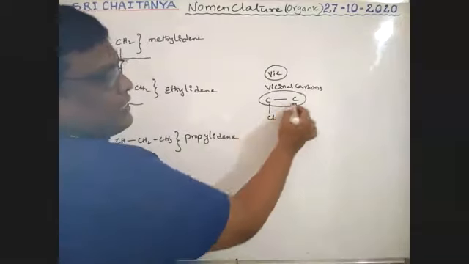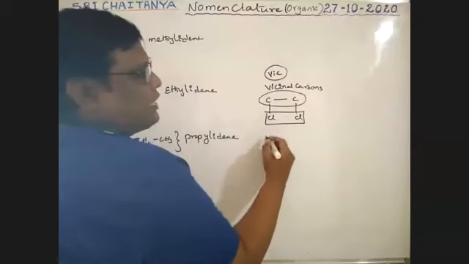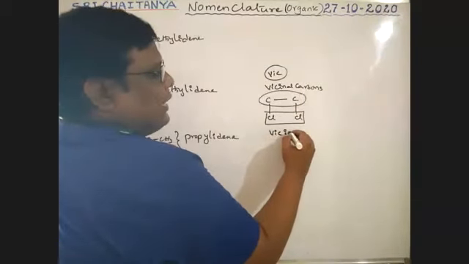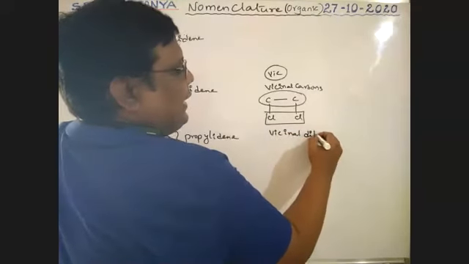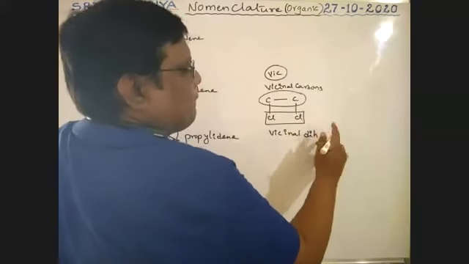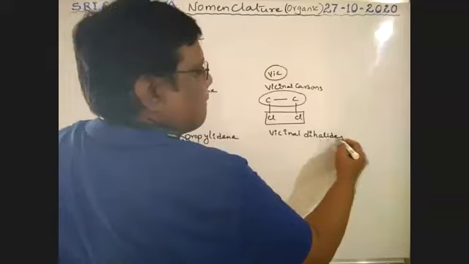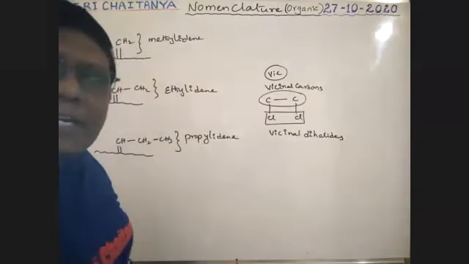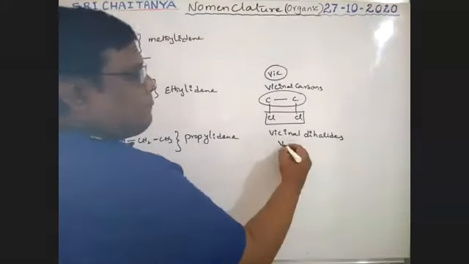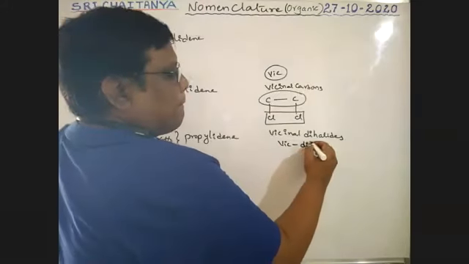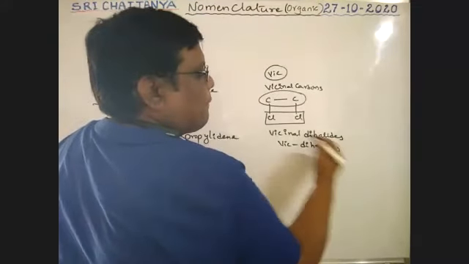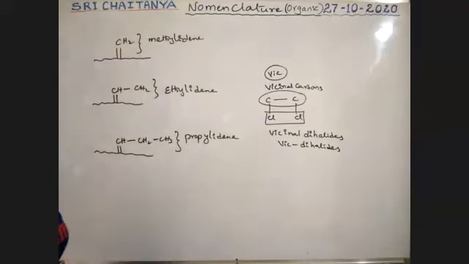See boys, for adjacent carbons, two halogens are attached. That's why these are vicinal dihalides. Vicinal dihalides or Vic dihalides, both are the same.